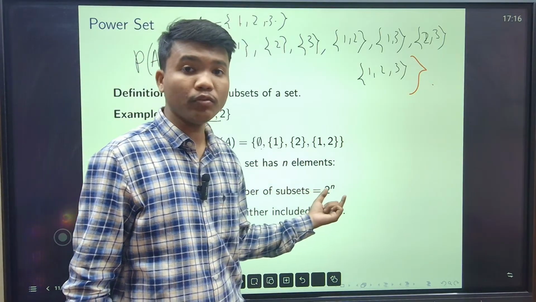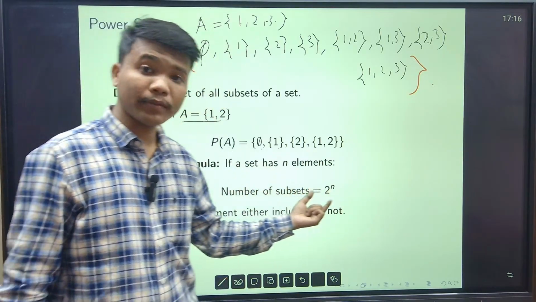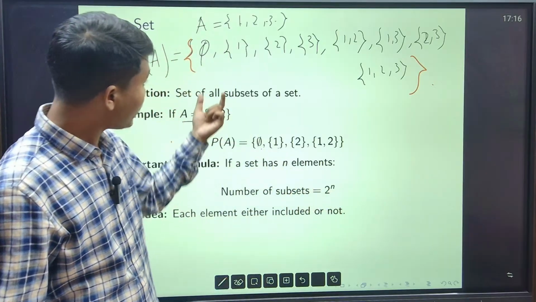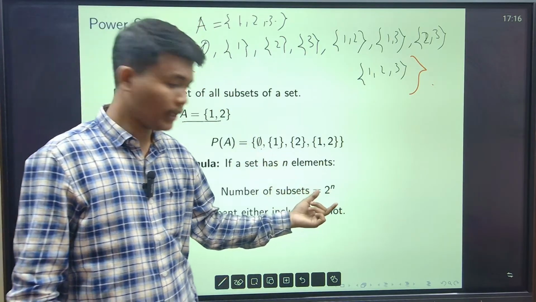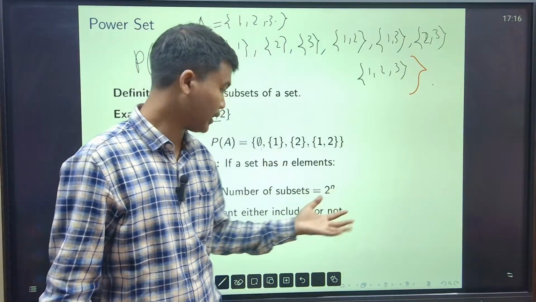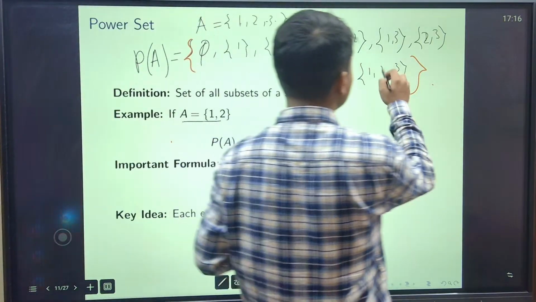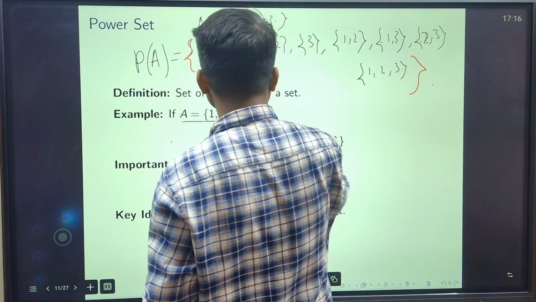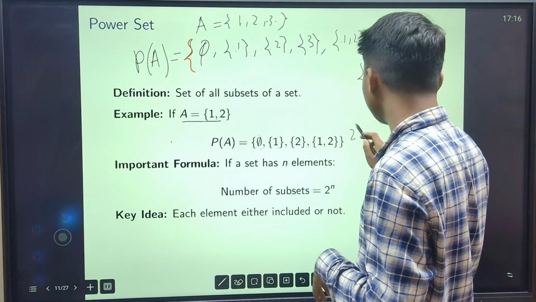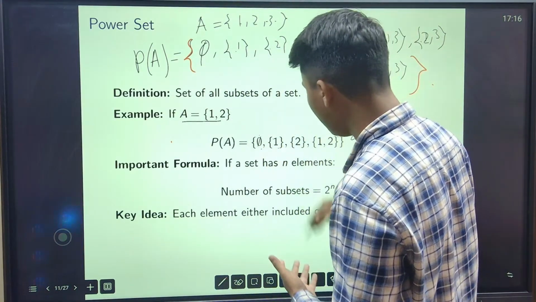Now the important point: if A has n elements, the total number of subsets is 2 to the power n. That means the power set of A has 2 to the power n elements, right? Because total 2 to the power n subsets are there. But how? See, here we are getting 1 2 3 4 5 6 7 8, and here we are getting 1 2 3 4. That means 2 squared here, 2 cubed here, and similarly it will go.